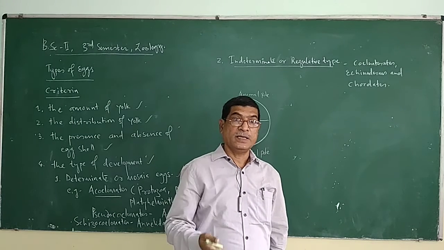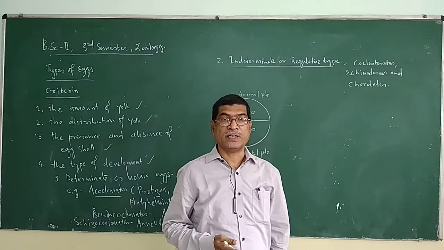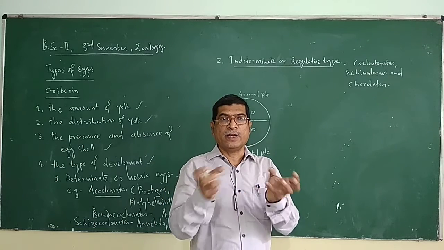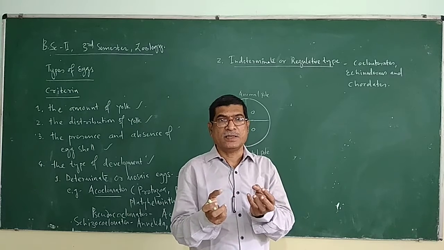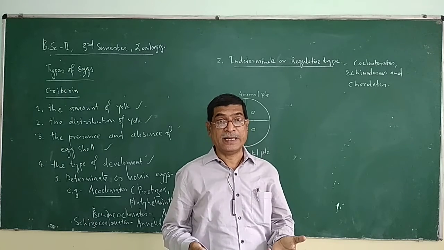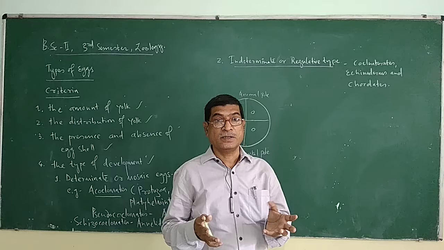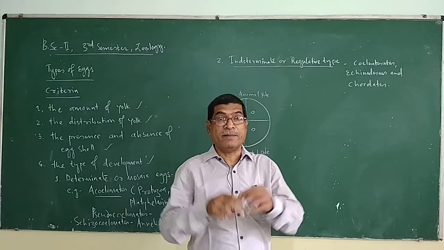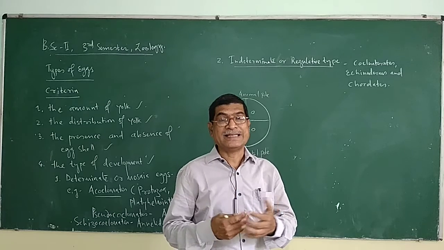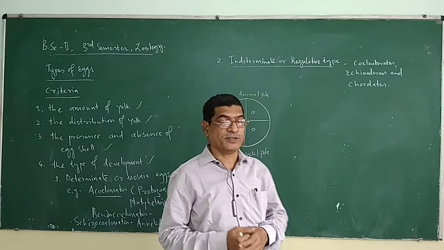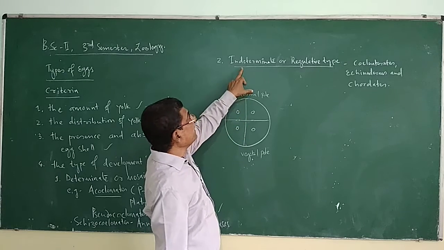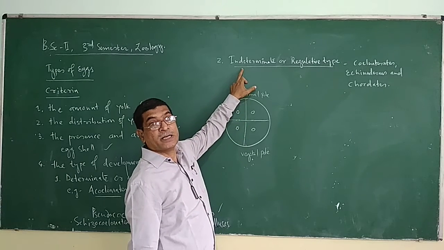Later on, after 8 cell division, if you remove the blastomeres and grow them, you cannot expect the development of an entire animal. An entire animal can be developed by removing the blastomeres before 8 cell division, right? So such eggs are referred to as indeterminate type.